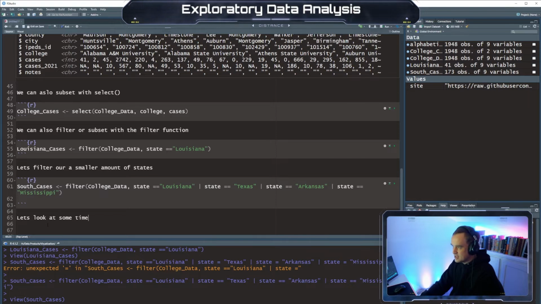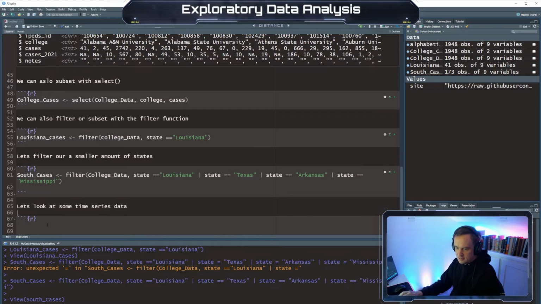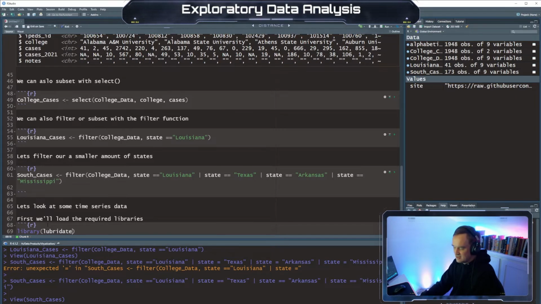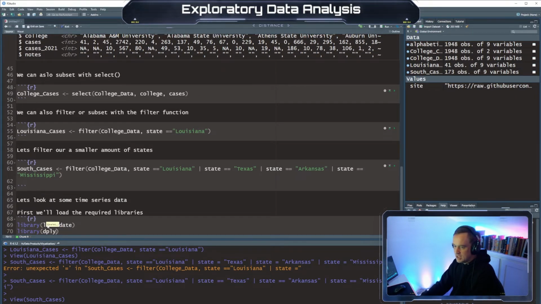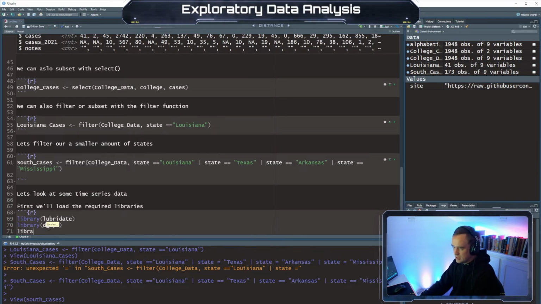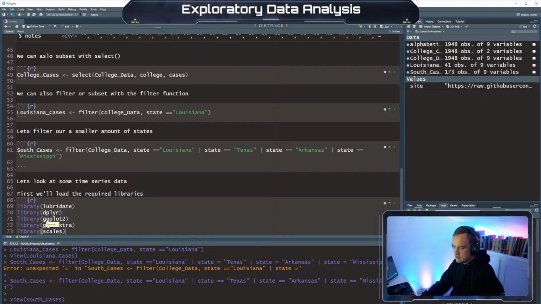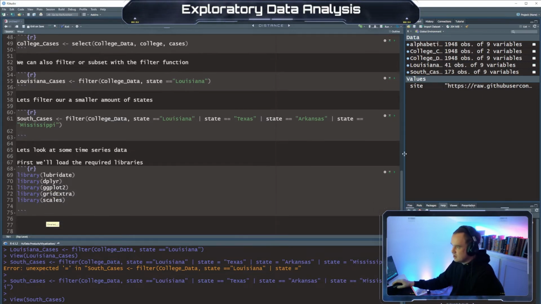So now let's look at some time series data. First we'll load the required libraries for this. All right, so library lubridate, library dplyr, which we already have going, ggplot2, library gridExtra, and library scales.